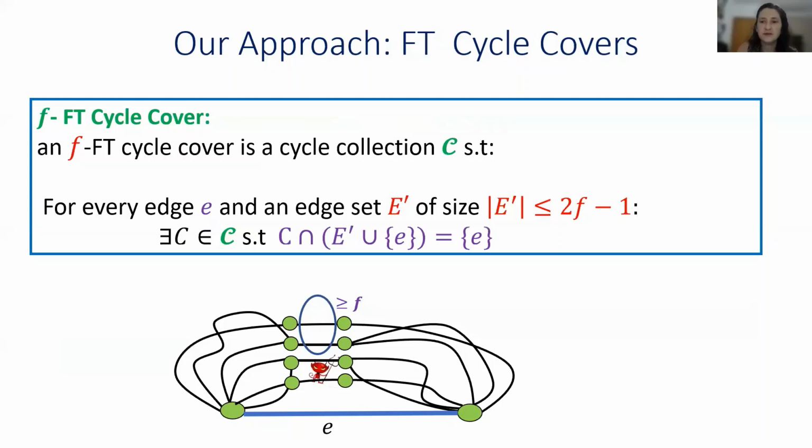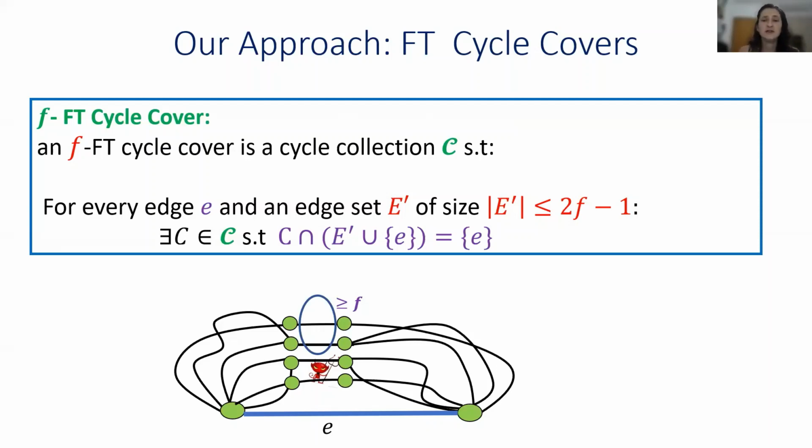In order to handle multiple faults, we extended the notion of low congestion cycle cover, and we introduced fault-tolerant cycle cover. Given a parameter f, an f-fault-tolerant cycle cover is also a collection of cycles. Here, for every edge e and every edge set E' of size at most 2f minus 1, there exists some cycle C that covers the edge e, that contains e, and also avoids all the edges in E'.